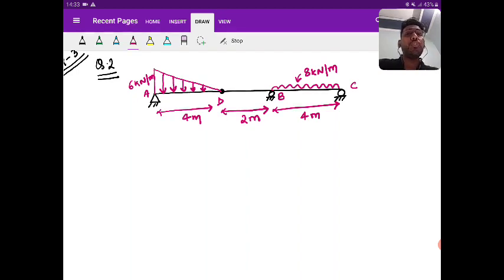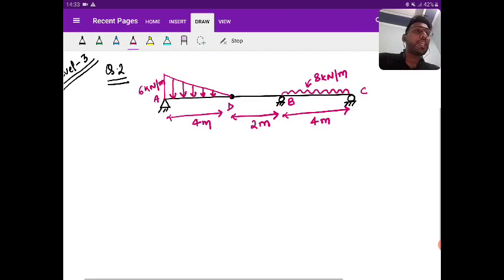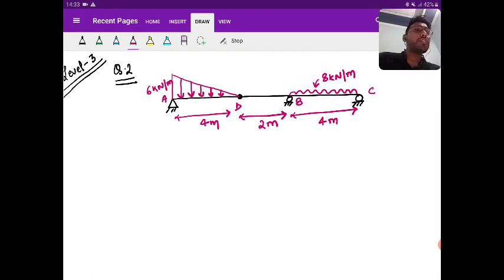So it's a request from you that don't leave this session unless this point is clear, because if you leave the session in the middle, it will be very difficult for you to understand. And please be continuous in the session, because I have seen that for SFD and BMD, one lecture has many views, the other lecture the views are less. How can it be possible? If you are studying, then the views must be the same. Yes or no? Okay, so please take care of this.